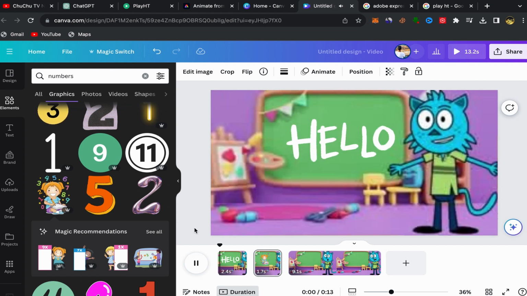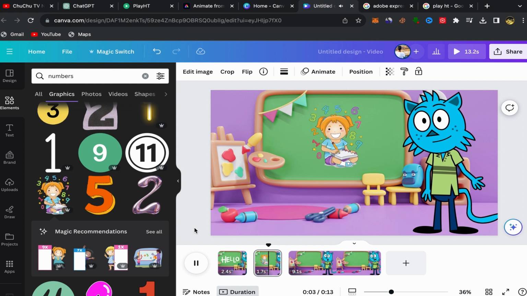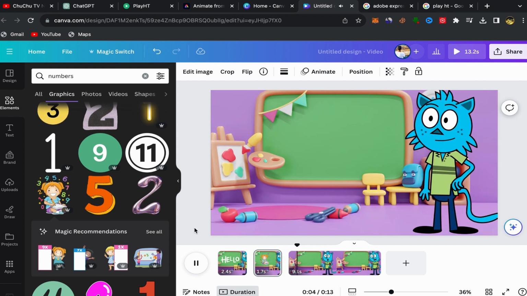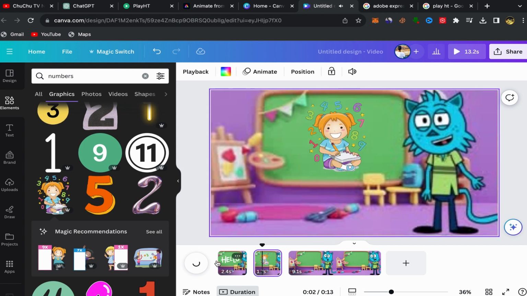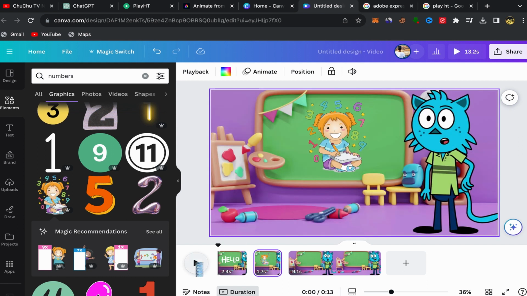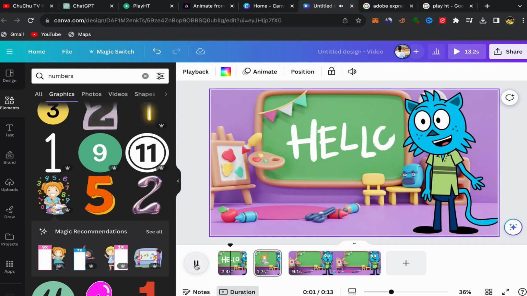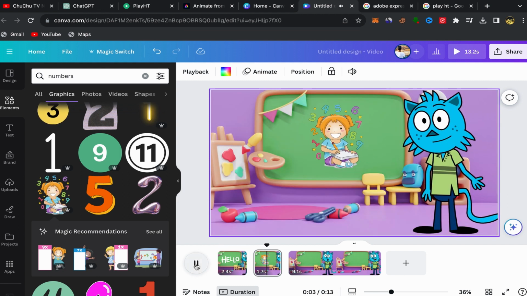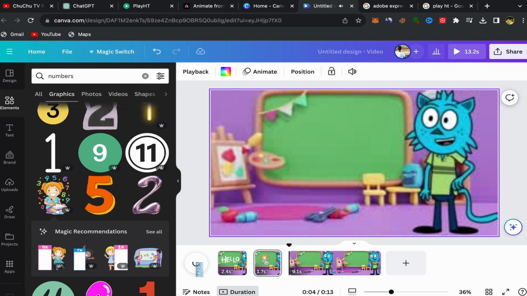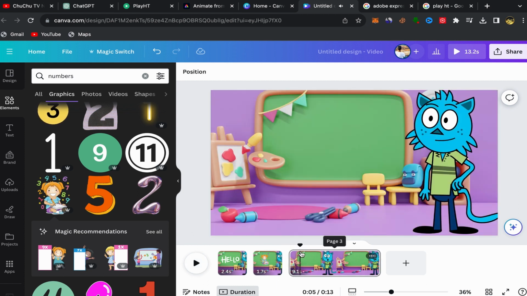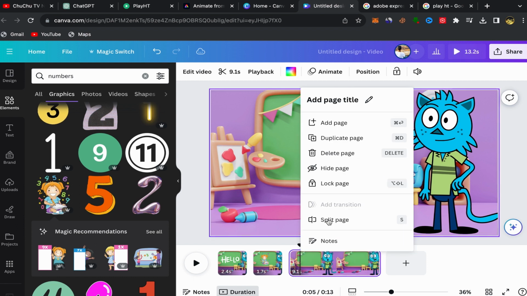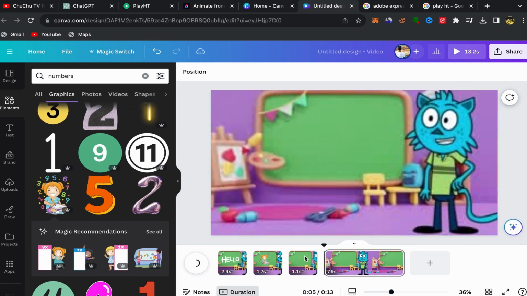Hello, little mathematicians. Welcome to the number Nook with Professor. Think smart. Today, we're going to have a blast. As you can see, it's really easy and simple, guys, okay? Hello, little mathematicians. Welcome to number Nook with Professor. Think smart. Today.